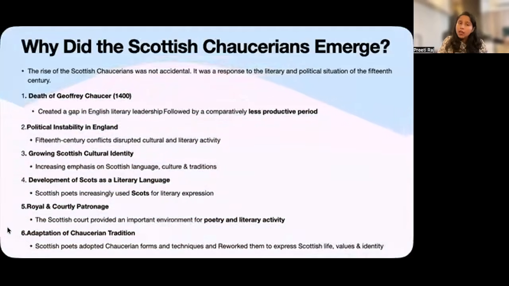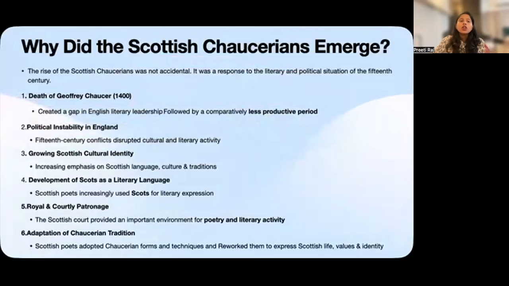The Scottish royal court also played a very important role in this. Courtly and aristocratic circles provided an important environment for literary activity, giving poets opportunities to compose and circulate poetry among educated and influential audiences. And then we come to the most important influence, that is the Chaucerian tradition.